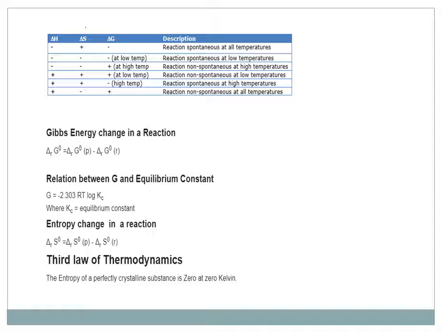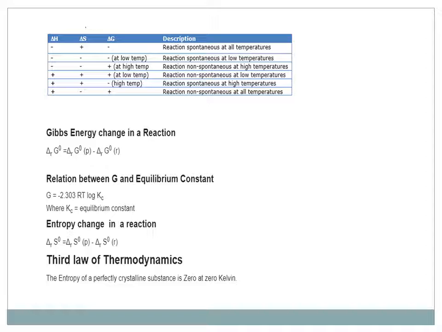You can calculate by putting values in delta G equals delta H minus T delta S, at any temperature, low or high. The value of delta G will come out negative, which means the reaction is spontaneous, because if delta G is negative the reaction is spontaneous, and if delta G is positive the reaction is non-spontaneous.